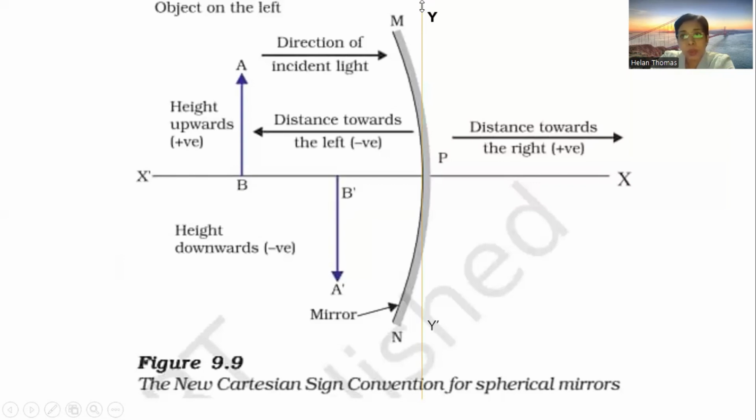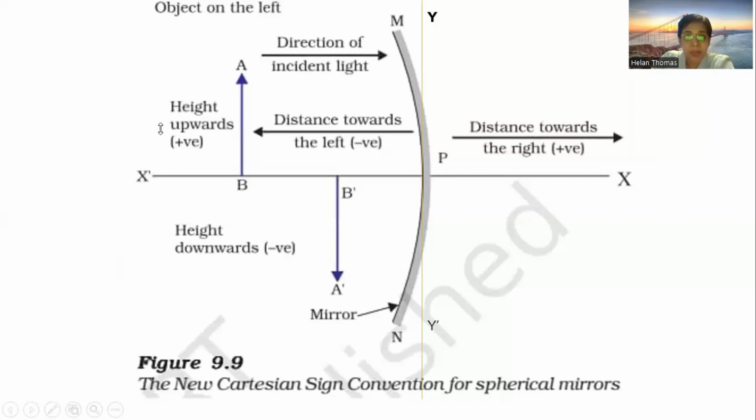So how will this be? This will be the y-axis, and this will be the positive y, and towards the downside will be the y prime, or the negative side. So this is exactly what the Cartesian sign convention says. That is, this P will be taken as the origin in the x and y axes. Usually O will be the origin, right? But in this convention, instead of O, this P, the pole, is considered as the origin.